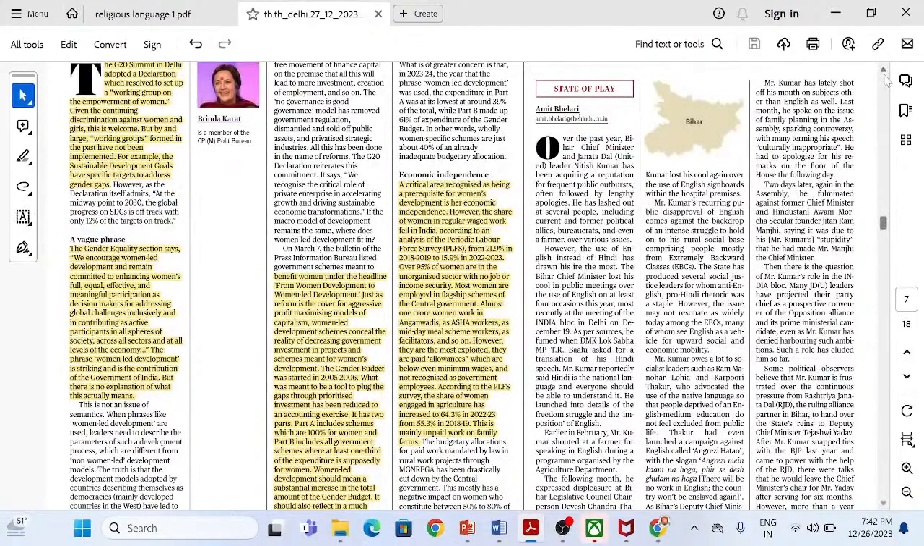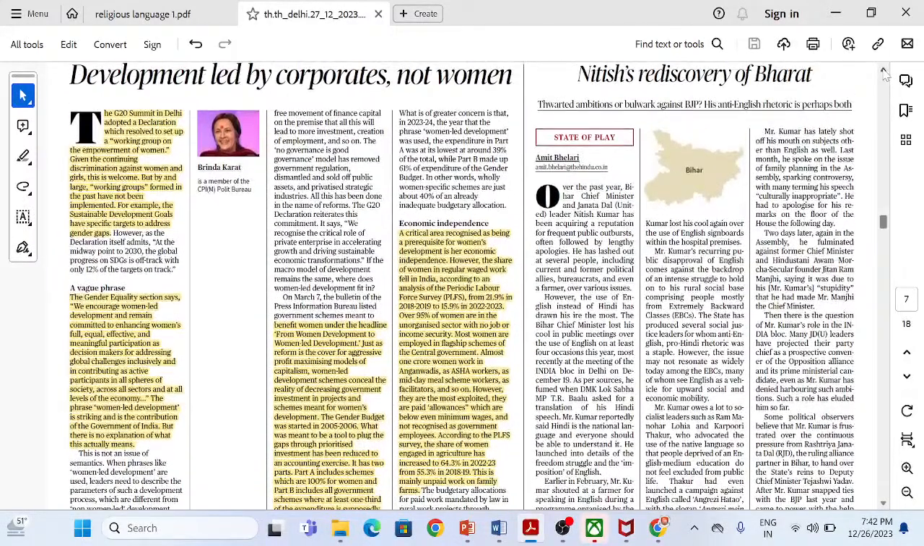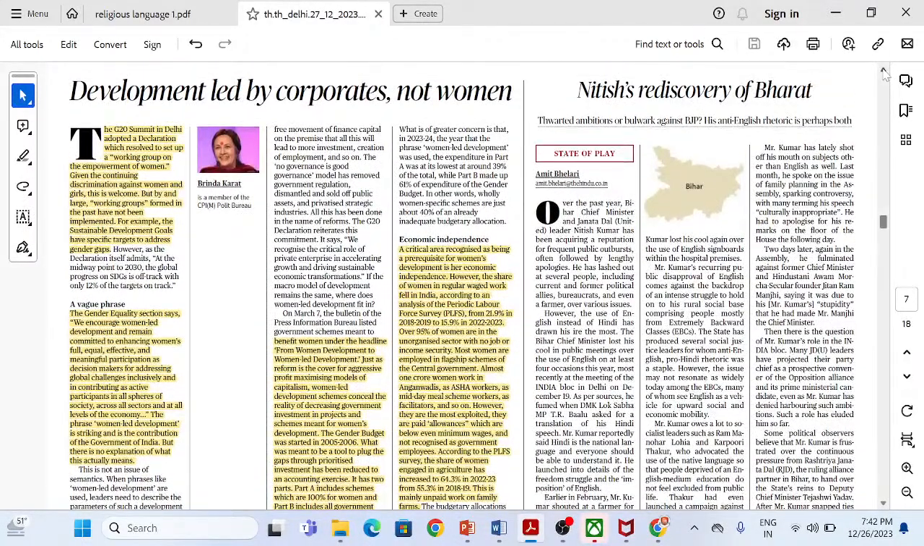Okay, now this is a very interesting article and a very good article. This is basically related to women-led development and what are the concerns that are there related to women-led development, right. So one of the things that you need to understand is there was a G20 declaration that was to set up a working group on the empowerment of the women, right, to set up a working group on the empowerment